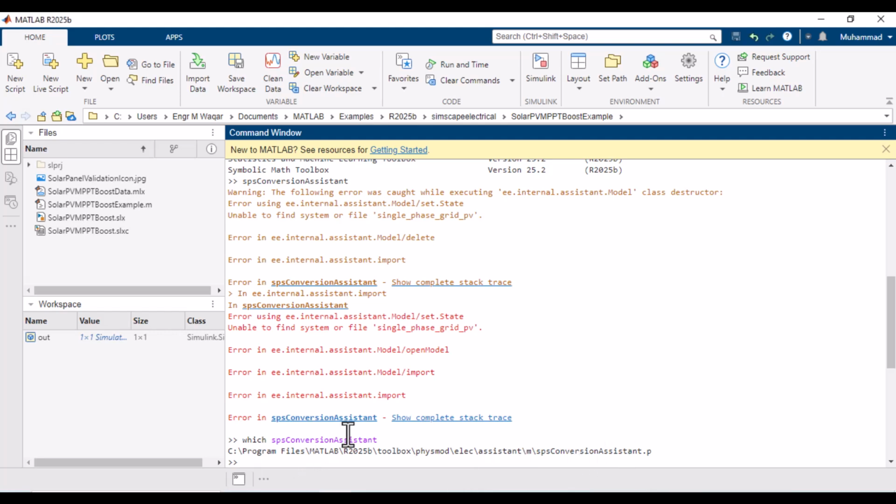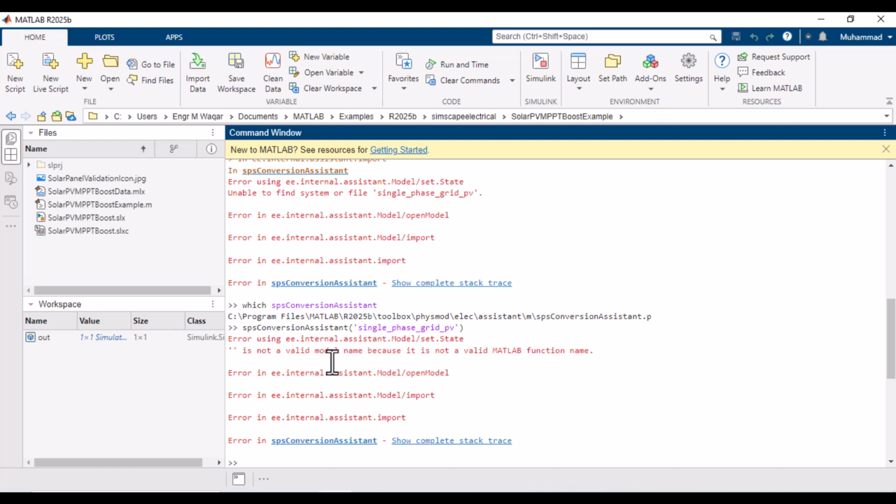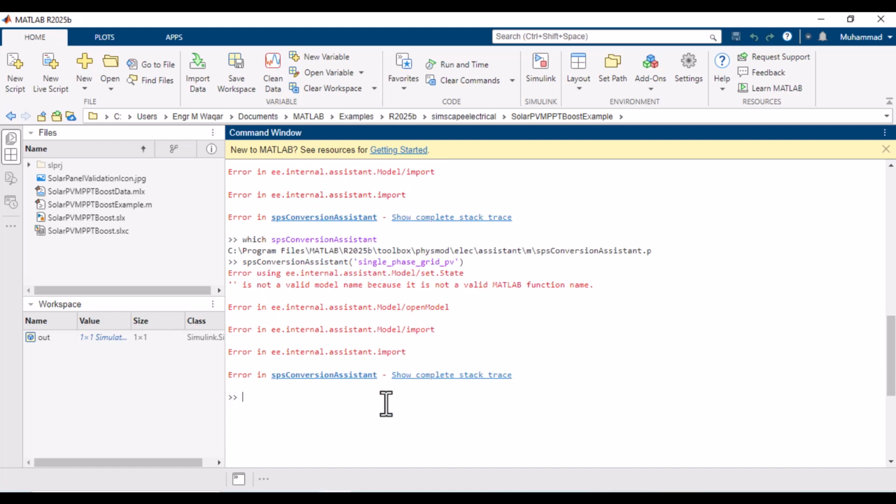Now let's open the file for conversion, and it gives me an error: it is not a valid model name because it is not a valid MATLAB function name. This message actually means the function exists physically in the toolbox folder, but MATLAB is blocking its use. It's now an internal function.